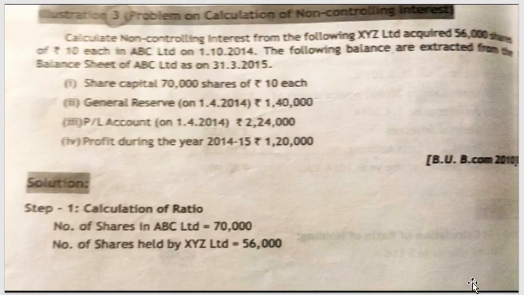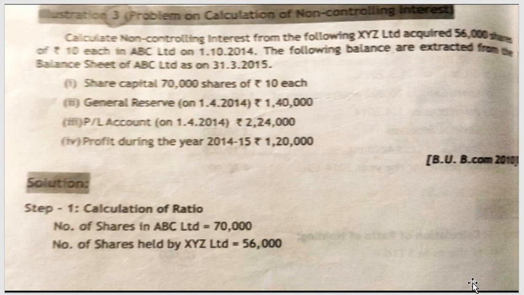So the next problem is illustration 3, a problem on calculation of non-controlling interest. Calculate non-controlling interest from the following: XYZ Limited acquired 56,000 shares of rupees 10 each in ABC Limited on 1st October 2014. The following balances are extracted from the balance sheet of ABC Limited as on 31st March 2015.